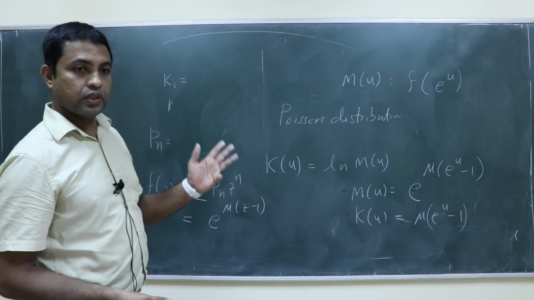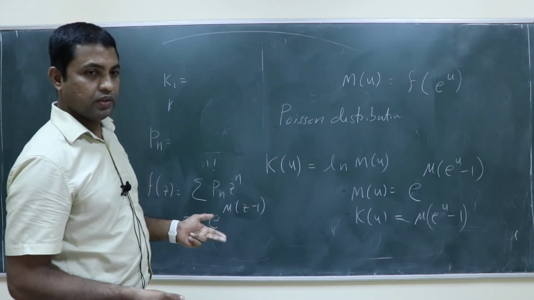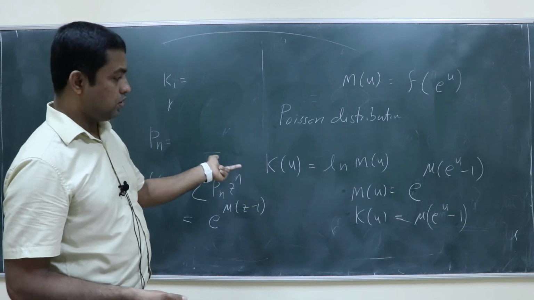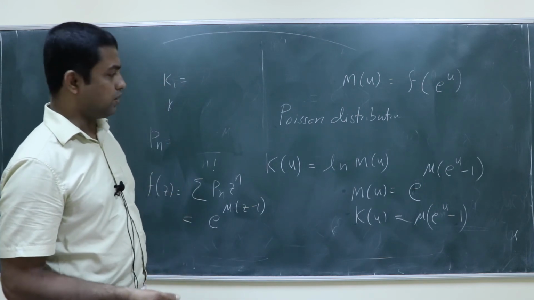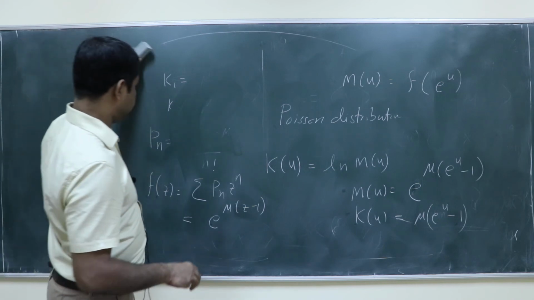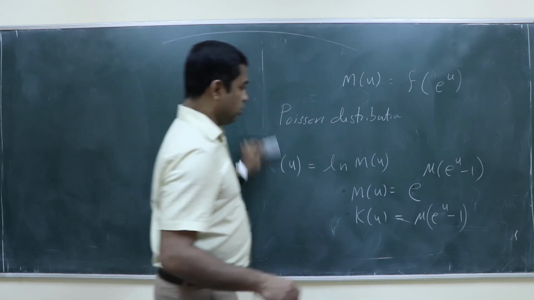For the binomial distribution and geometric distribution, you find out M of u, K of u, and from K of u, kappa 1, kappa 2, kappa 3, kappa 4. Okay. So you do this as an exercise for binomial and geometric distribution.